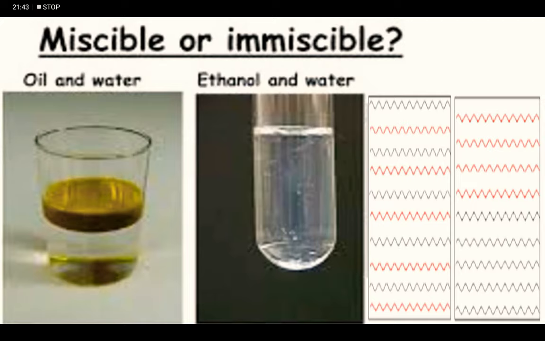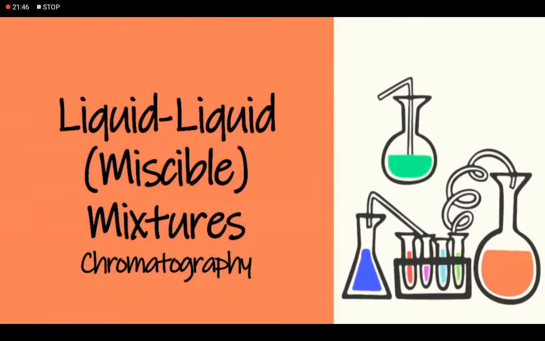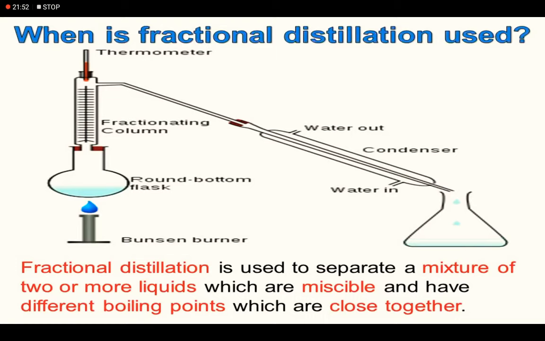Proceeding with the separation of miscible liquids by the process of fractional distillation. Fractional distillation works on the basis of the difference in the boiling points of liquids. The mixture of alcohol and water is kept in a distillation flask and heated.